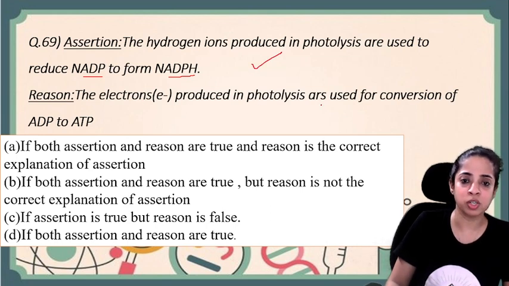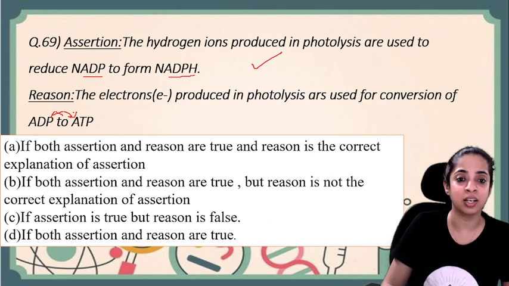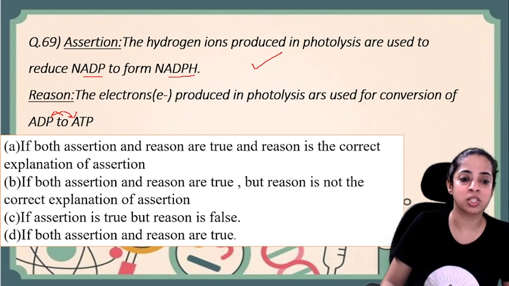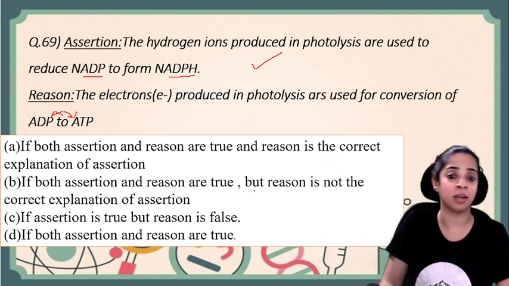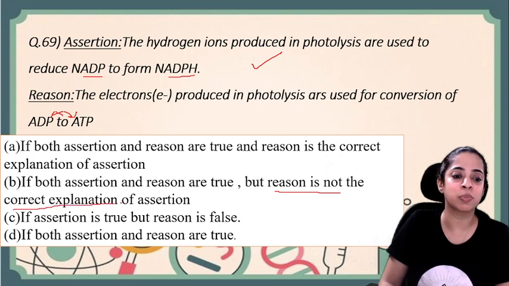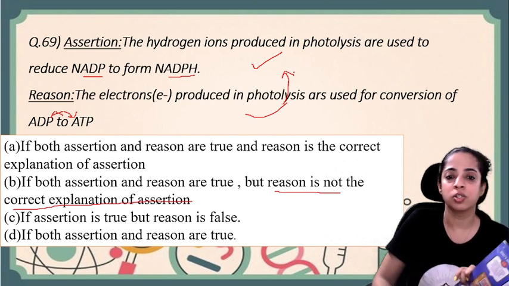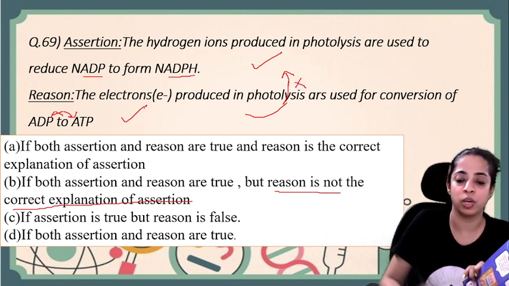The electrons produced in photolysis are used for conversion of ADP to ATP. Yes, electrons are used. Whatever electrons are produced in photolysis are used in the conversion. But the second statement has nothing to do with the first statement, right? This is not the true explanation. So the answer is B. Both assertion and reason are true. Both statements are correct on their own, but the second one is not the correct explanation of the first one. No, they both are individually true. Clear to you, children? So this is not an explanation of this, but this is true as well.